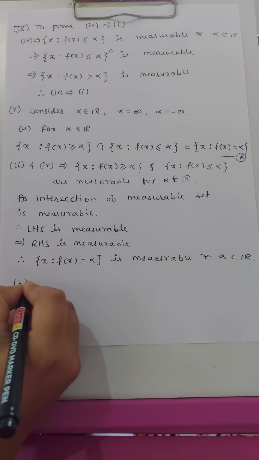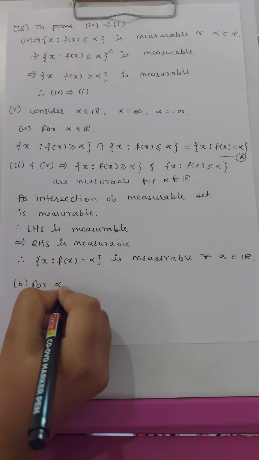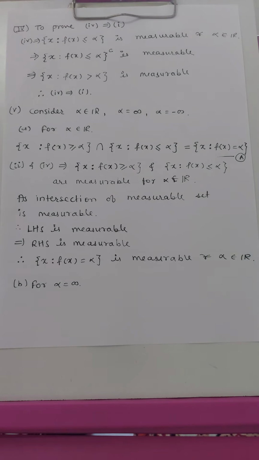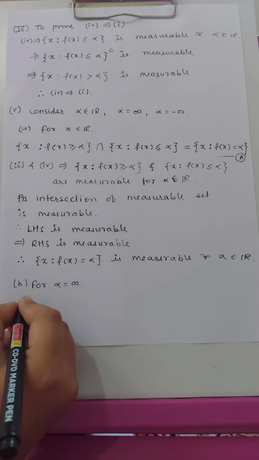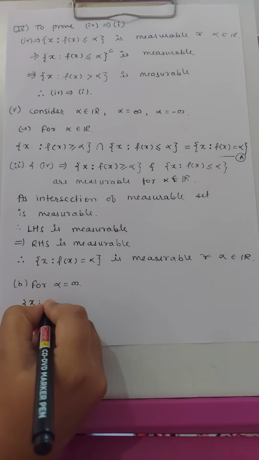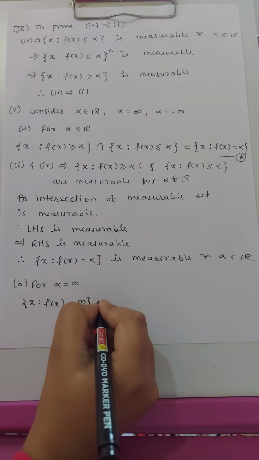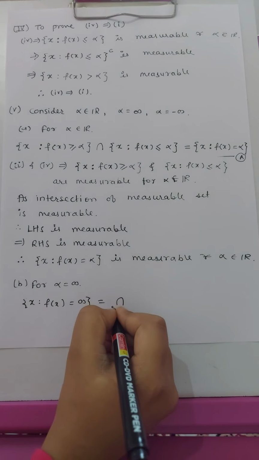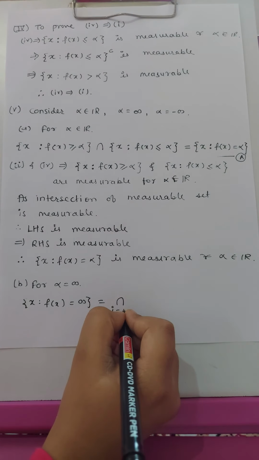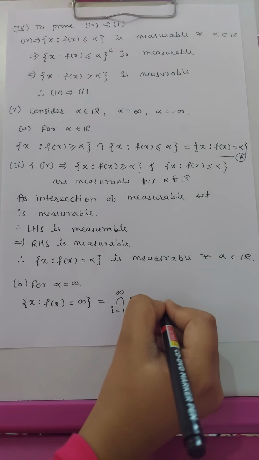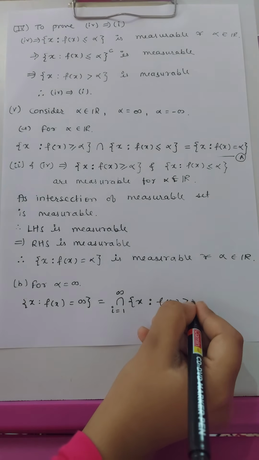Now B, for alpha equal to infinity. The set of x such that f(x) is equal to infinity is equal to the countable intersection of the sets of x such that f(x) is greater than or equal to n.